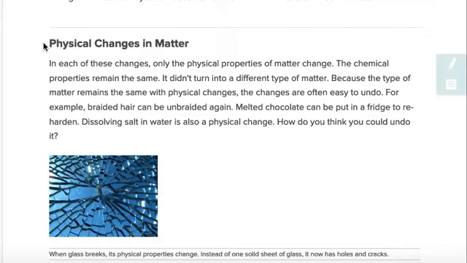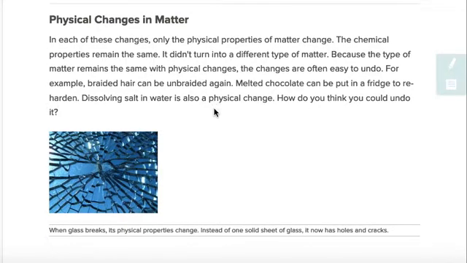Physical changes in matter. In each of these changes, only the physical properties of matter change. The chemical properties remain the same. It didn't turn into a different type of matter because the type of matter remains the same with physical changes. The changes are often easy to undo. For example, braided hair can be unbraided again. Melted chocolate can be put in a fridge to re-harden.